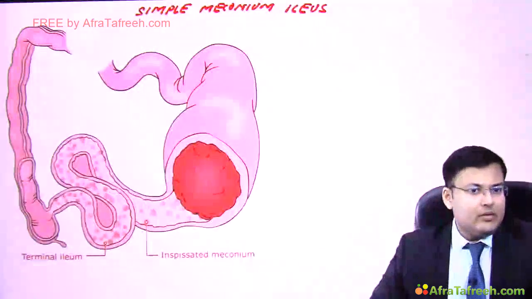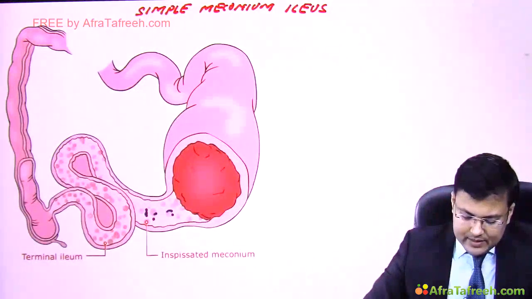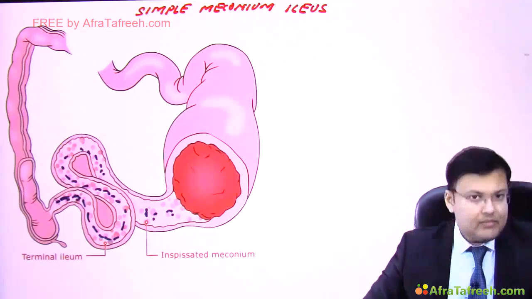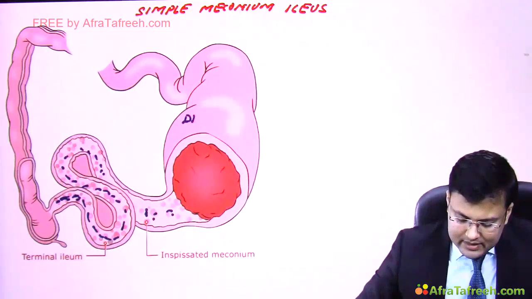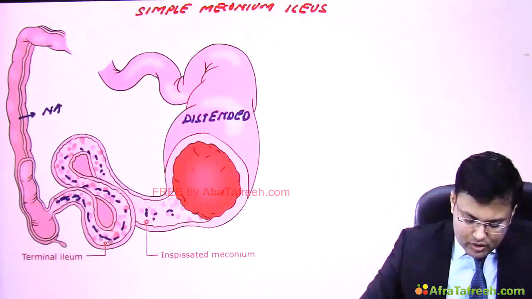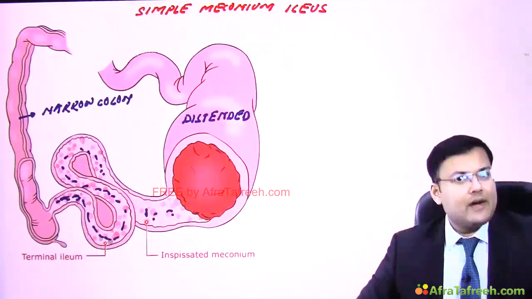So in this image again you can see that there is presence of inspissated meconium, pellets of meconium in the terminal ileum, and you can see that there is distended proximal part of small intestine, and there is narrow colon. So what are the findings here?